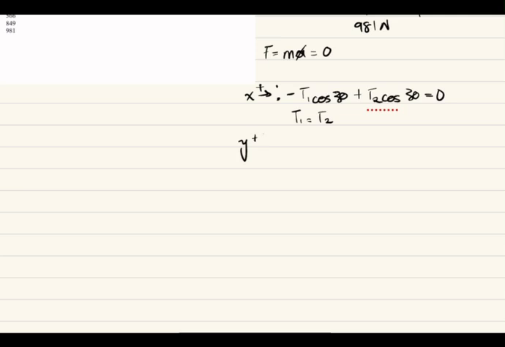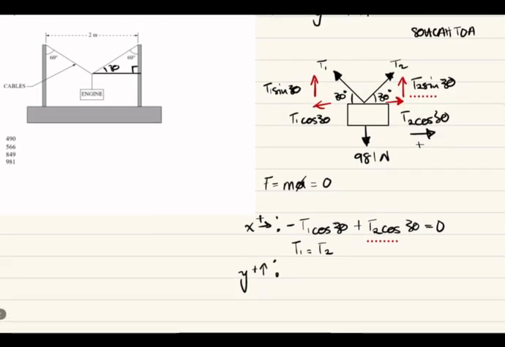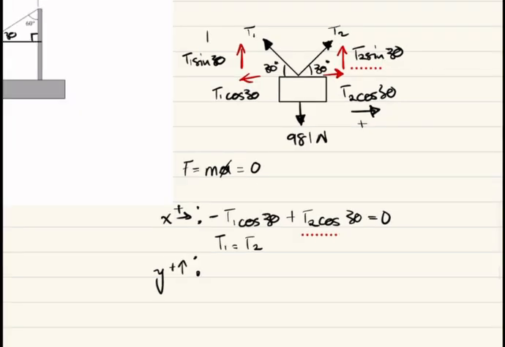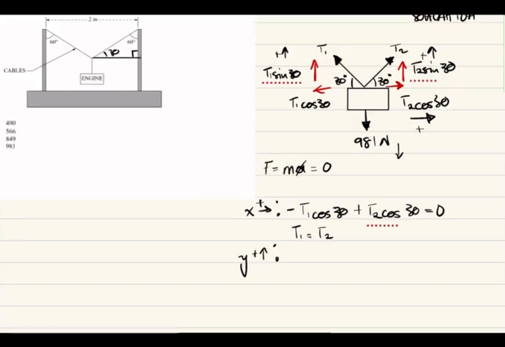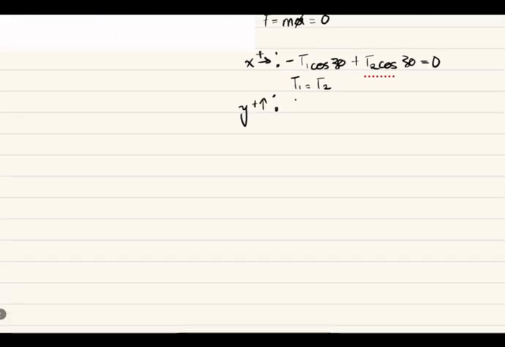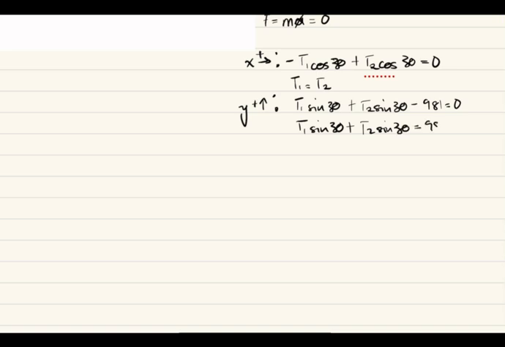Moving on to the Y, I would say up is our positive direction. So we have that, we have that, and we have that. And so T1 sine 30 plus T2 sine 30 minus 981 is equal to 0. Moving that over to the other side, T1 sine 30 plus T2 sine 30 is equal to 981.